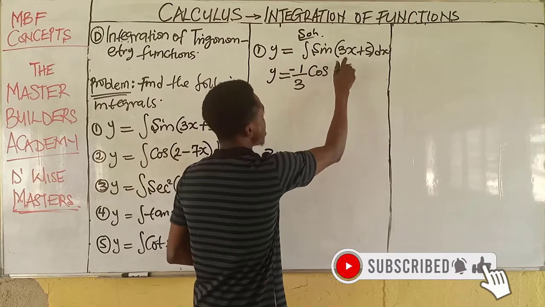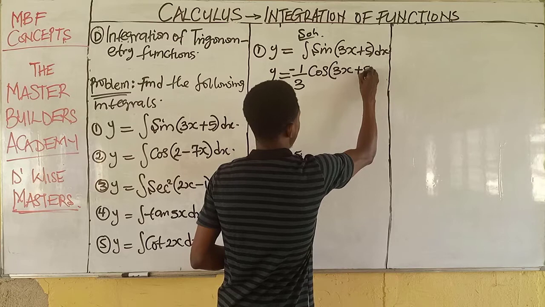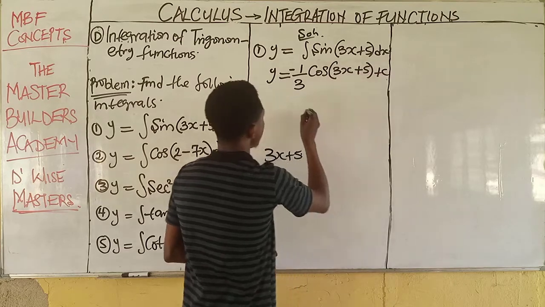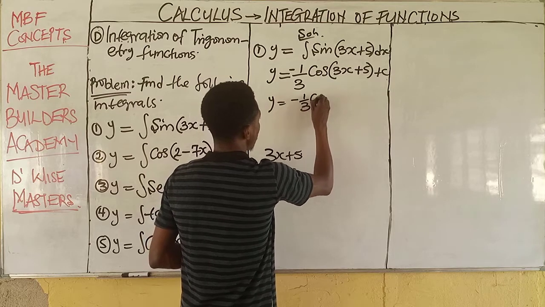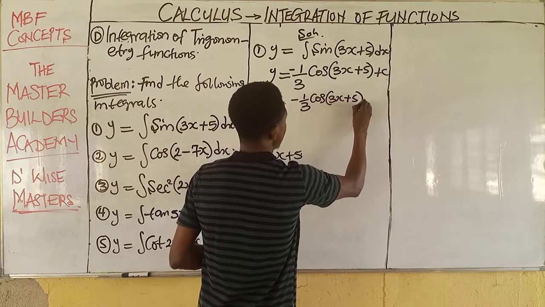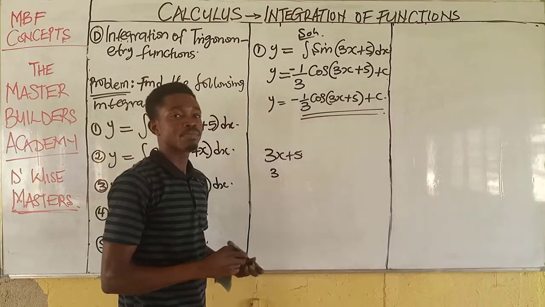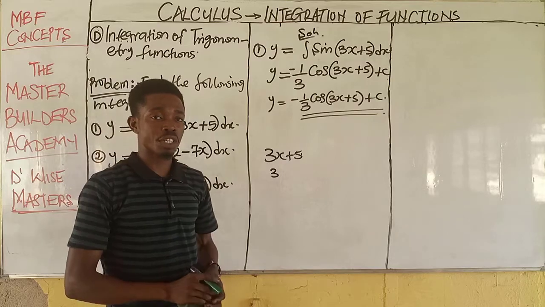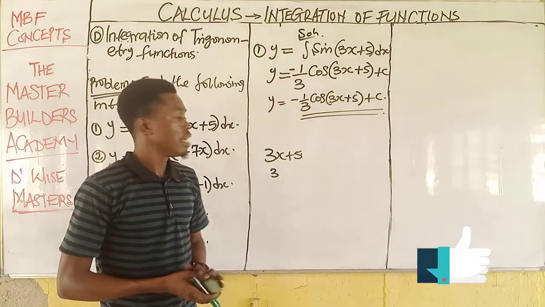And when you now integrate this, we have 3x + 5 + c. This is the answer: y = -1/3 cos(3x + 5) + c. This is the answer to this very question. It's as simple as this.